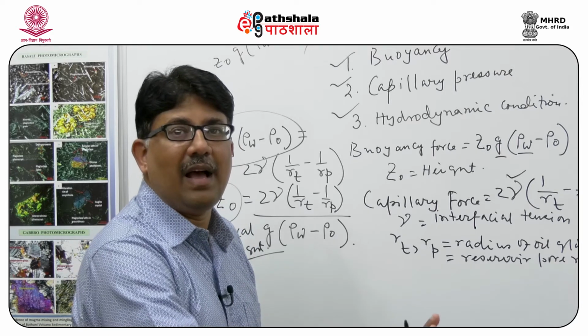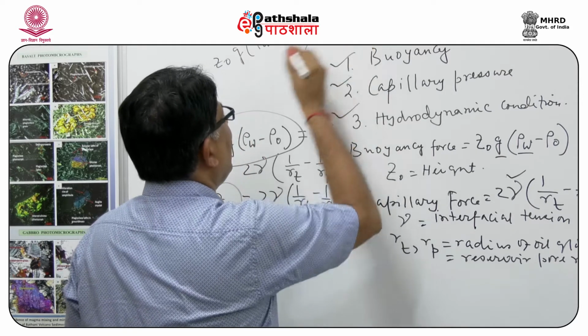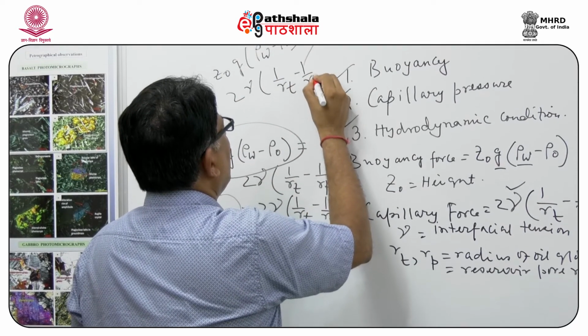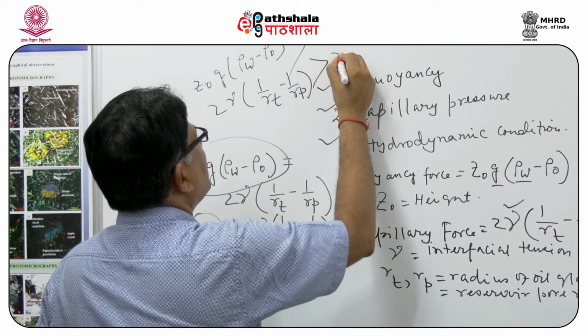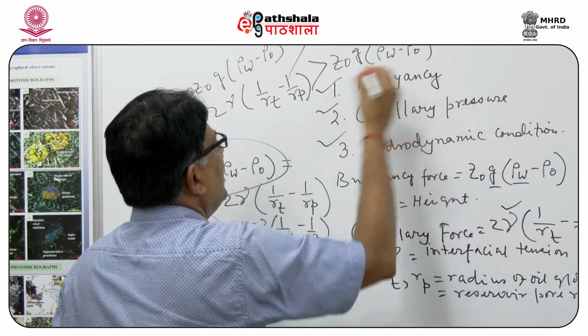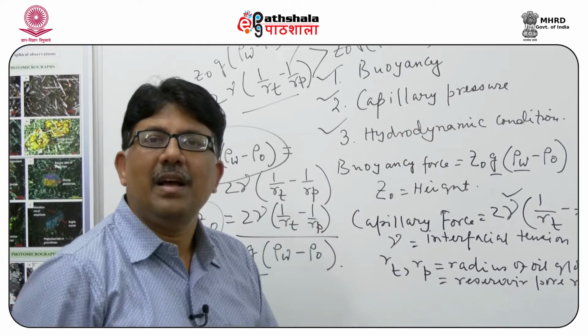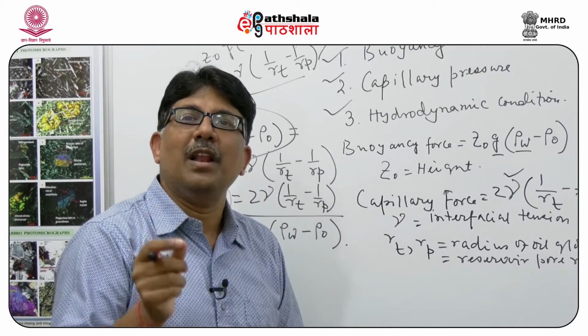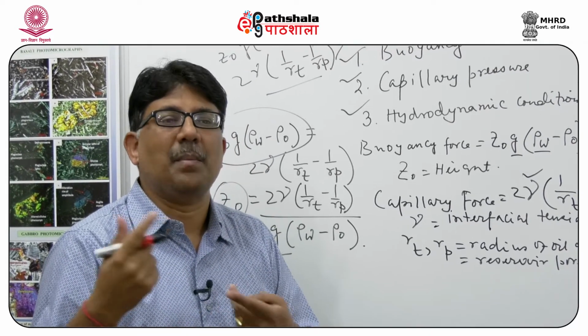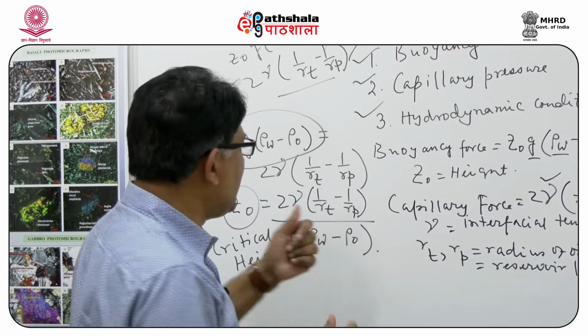But if the factor 2γ(1/Rt − 1/Rp) becomes more than this, then the active buoyancy-related oil migration will be prevented because the capillary pressure is more than the buoyancy pressure.